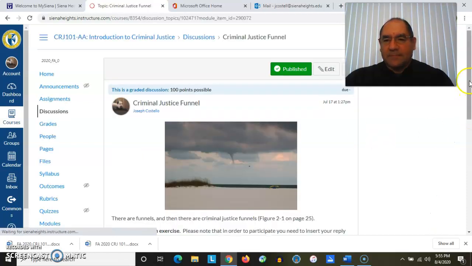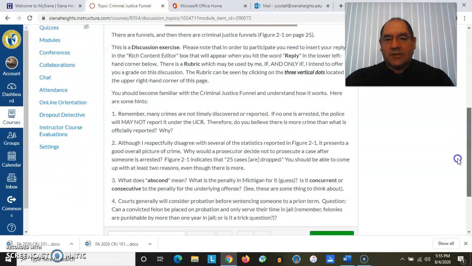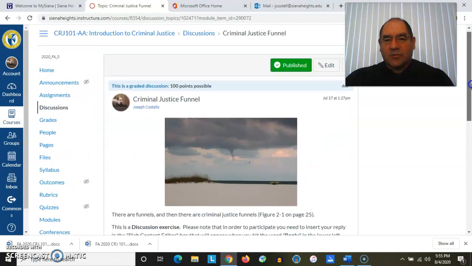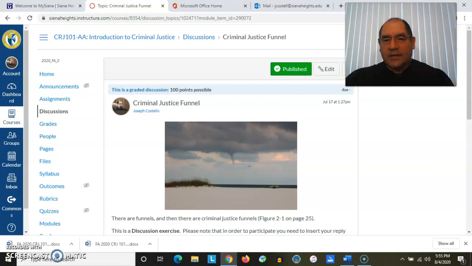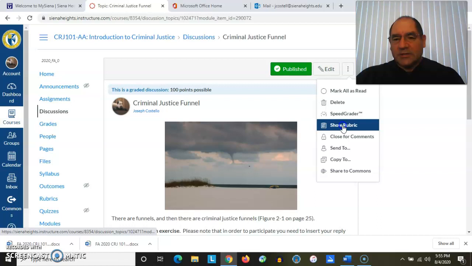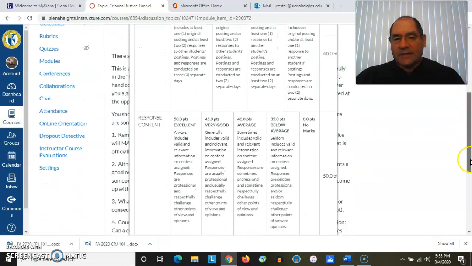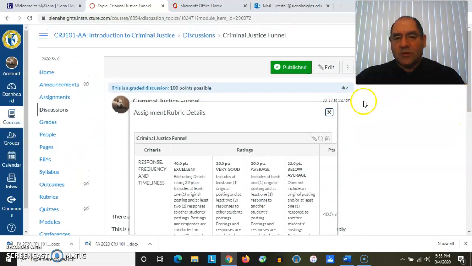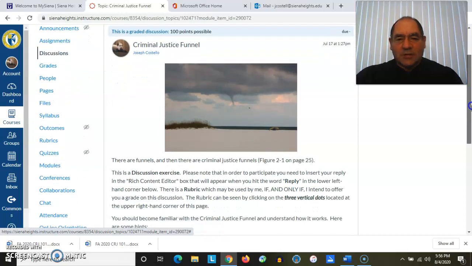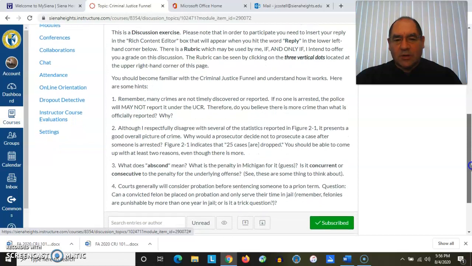When you click on that, you'll see a case scenario or an explanation of what's expected of you for this graded discussion. To access the rubric, you would click on these 3 dots right here, and when you do that, it says Show Rubric. And when you do that, it shows you what's expected of you in order to score the most points possible on this particular graded exercise. So as we go down, we're not going to read this, but you'll know that it's there, and you can look at this at your own leisure.